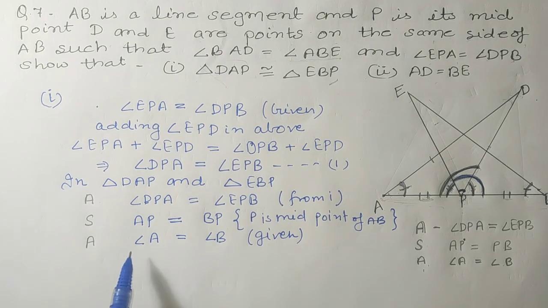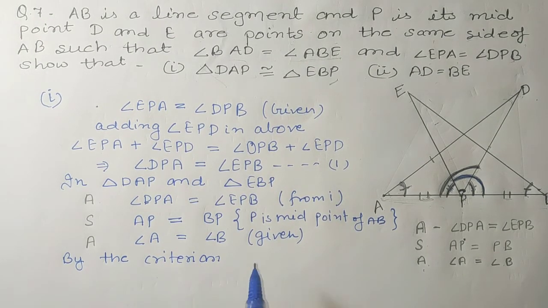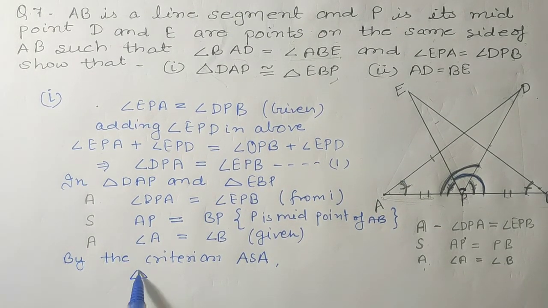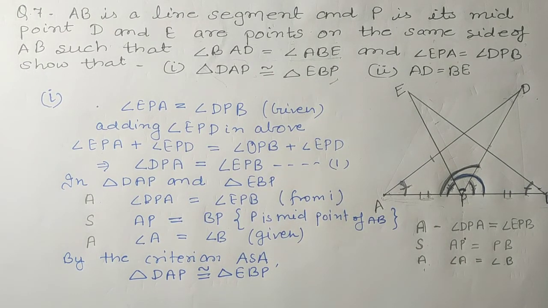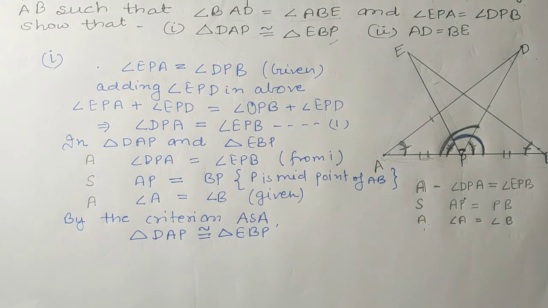So for these two triangles, by the criterion angle side angle, triangle DAP is congruent to triangle EBP.